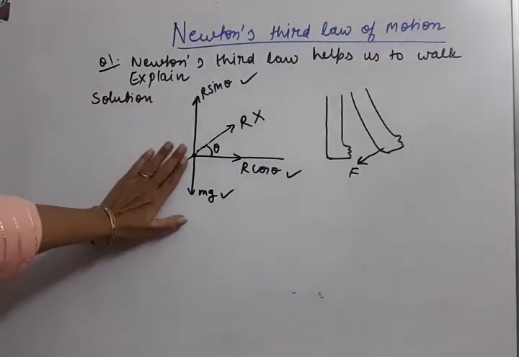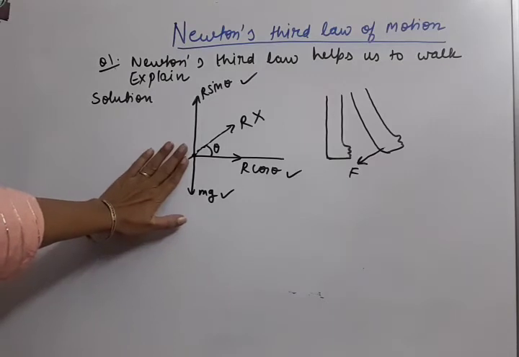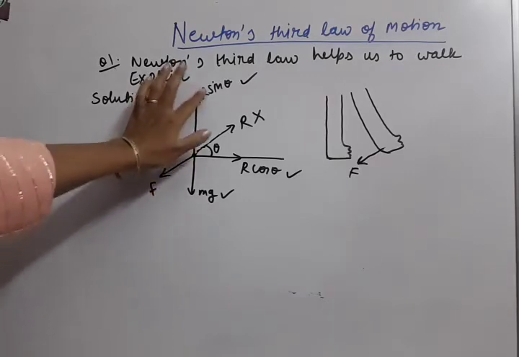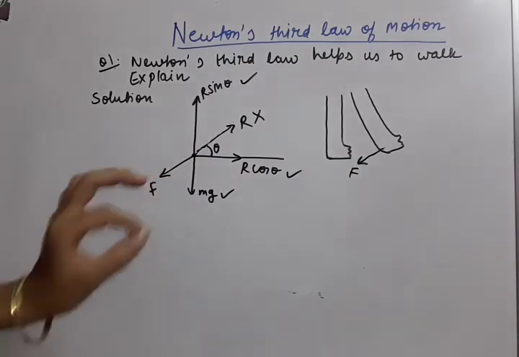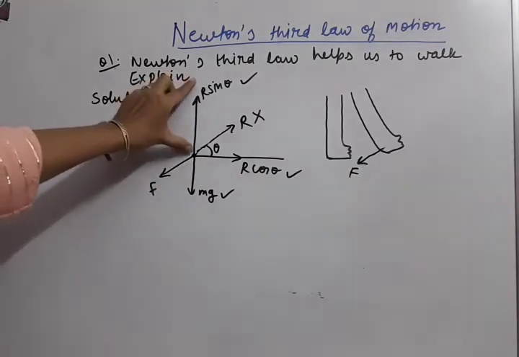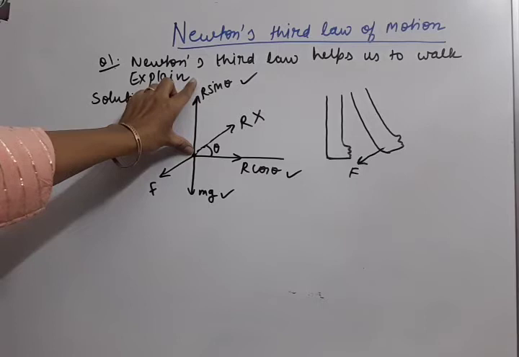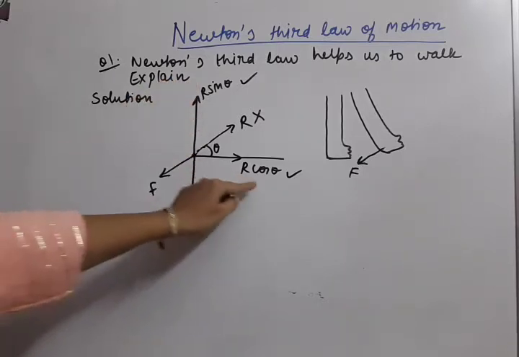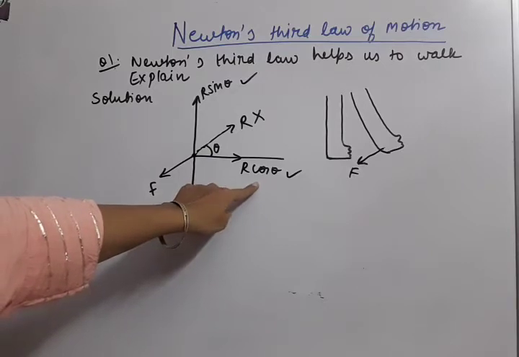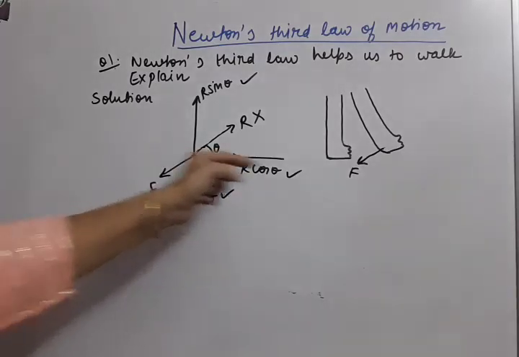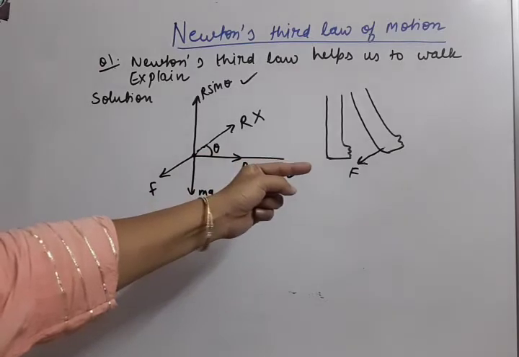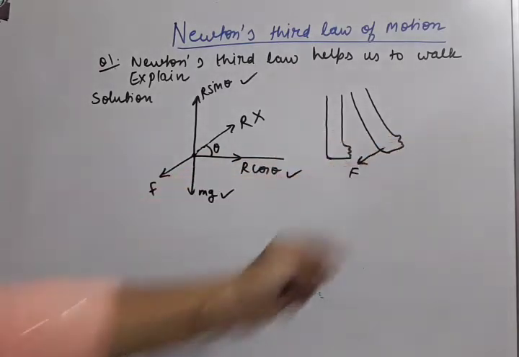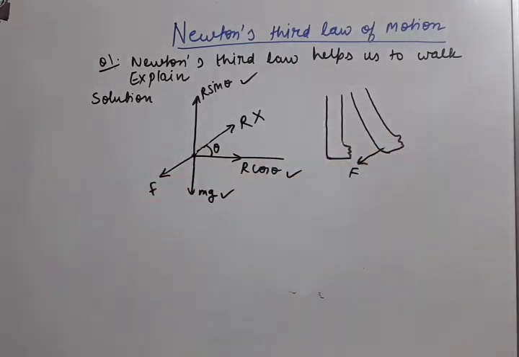F is not the force on the person, F is the force on the ground. So there are a total of three forces. What happens here is, you can see the R sin theta component balances the weight of the whole body, and then R cos theta force is left. R cos theta is in the horizontal forward direction. That's why this person is able to move in the forward direction.